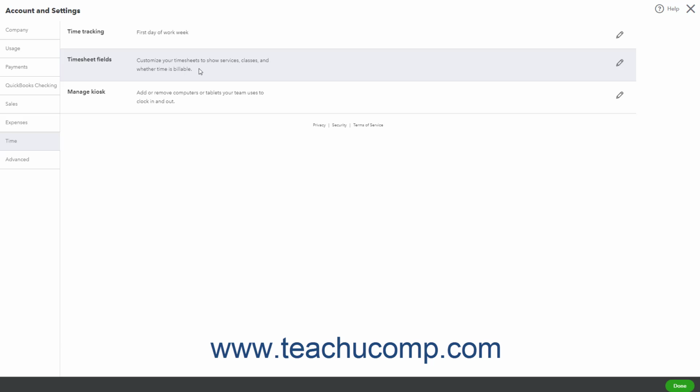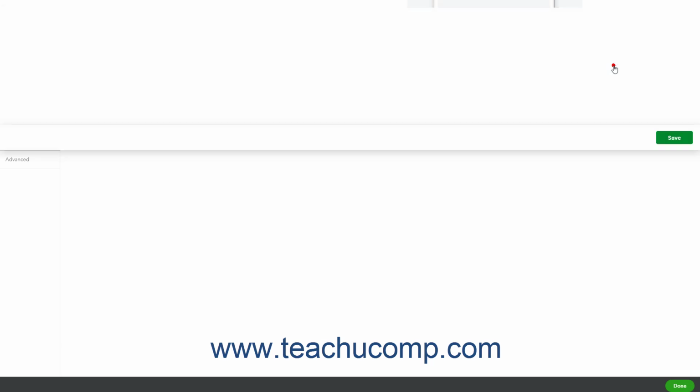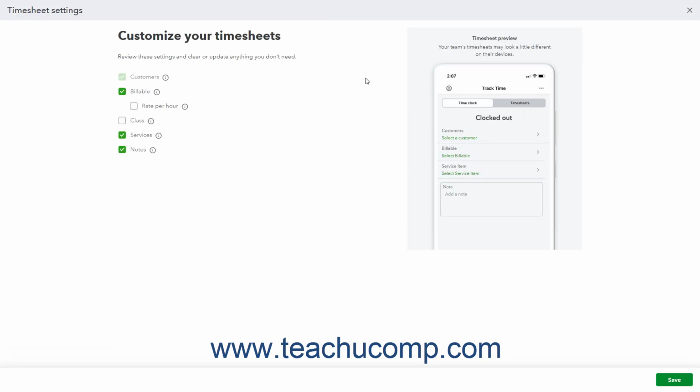To edit the settings for timesheet entries, click the pencil icon at the right end of the Timesheet Fields section to open a Customize Your Timesheets window. This window shows checkboxes for the Customers, Billable, Rate per Hour, Class, Services, and Notes fields that you can add to timesheets. To show a field in the timesheets, check its checkbox. To remove a field from the timesheet, uncheck its checkbox.